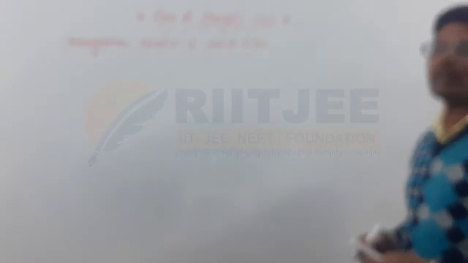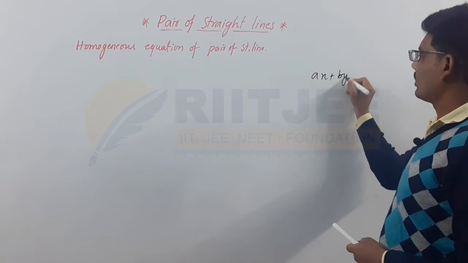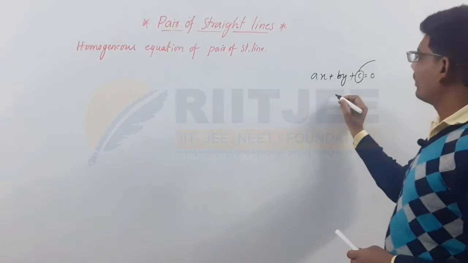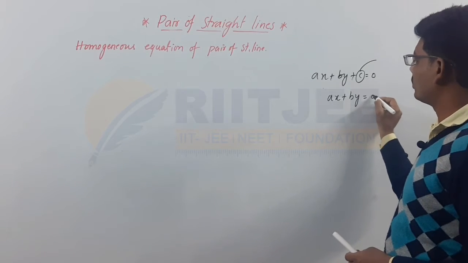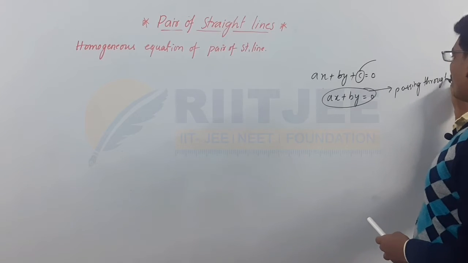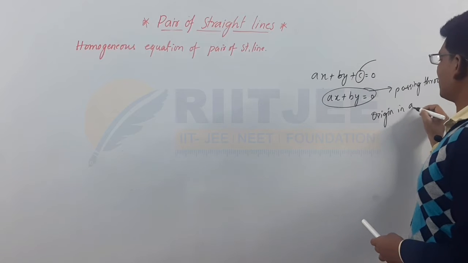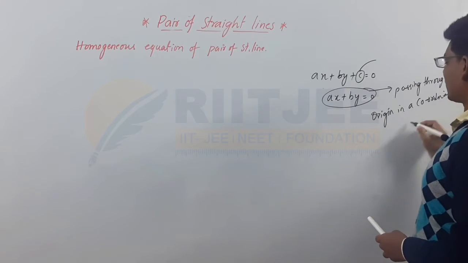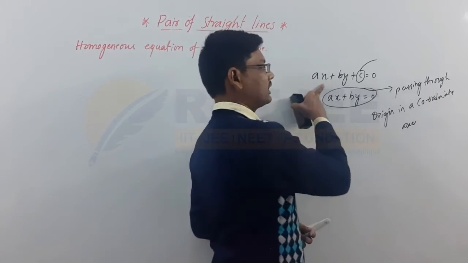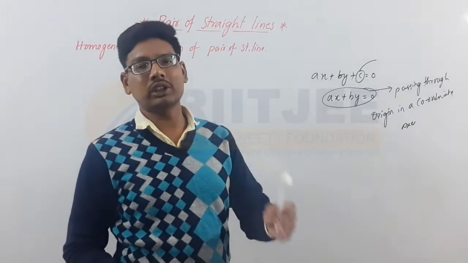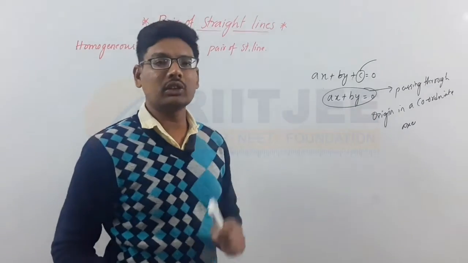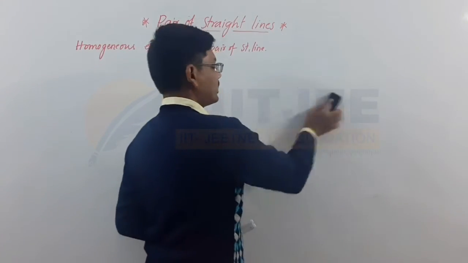The general form of the straight line equation is ax plus by plus c equals 0, where c present means it is not passing through origin, and when an equation is in the form ax plus by equals 0, then the line is passing through origin in the coordinate axes. This is nothing but the explanation about a single straight line.